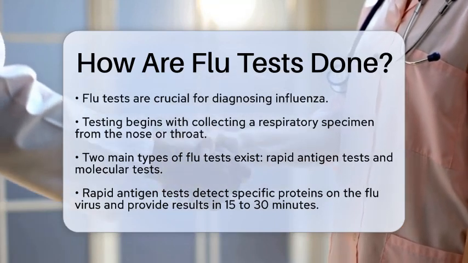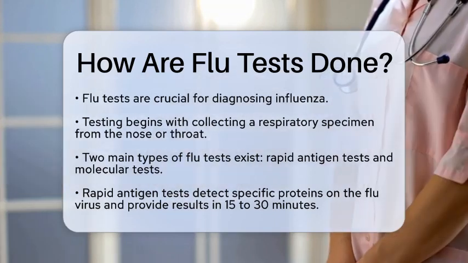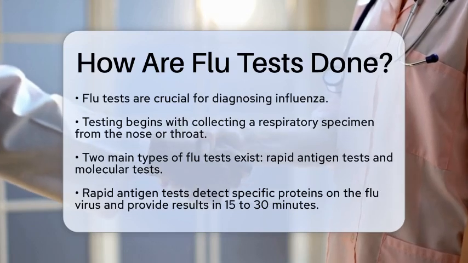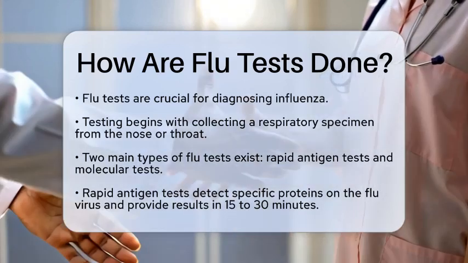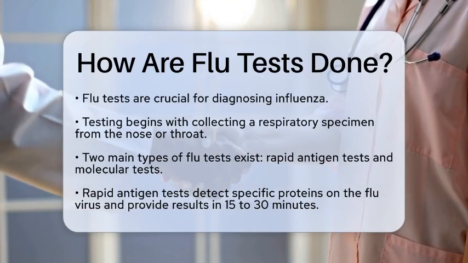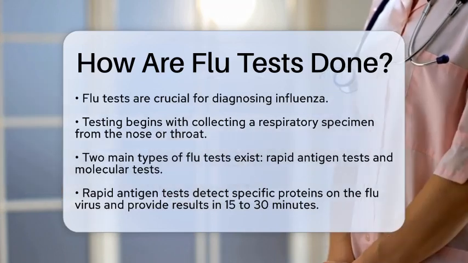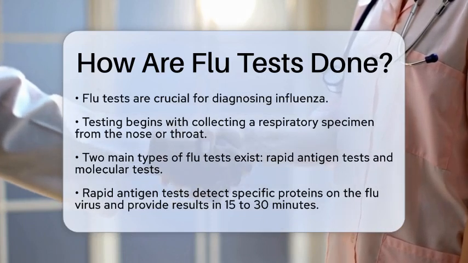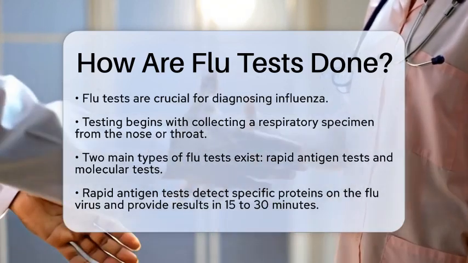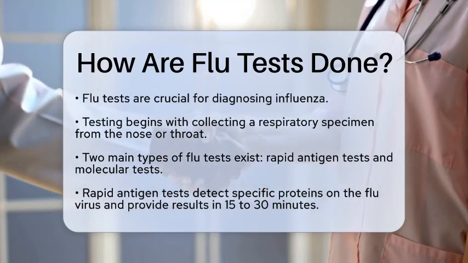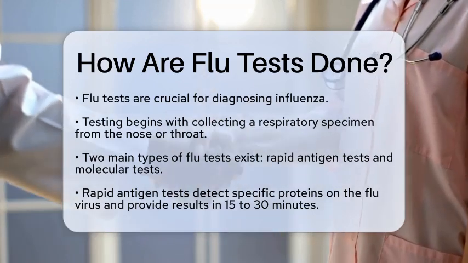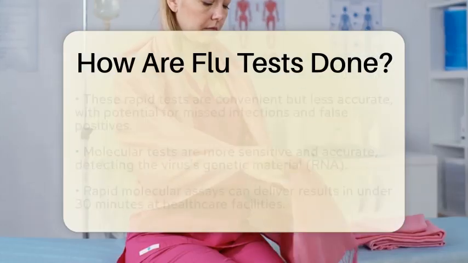There are two main types of flu tests: rapid antigen tests and molecular tests. Rapid influenza antigen tests, sometimes called rapid influenza diagnostic tests, are designed to detect specific proteins, known as antigens, found on the surface of flu viruses. These tests are quite convenient as they can provide results in about 15 to 30 minutes. You might find them used in clinics or even at home.